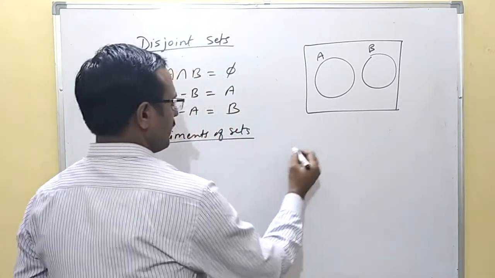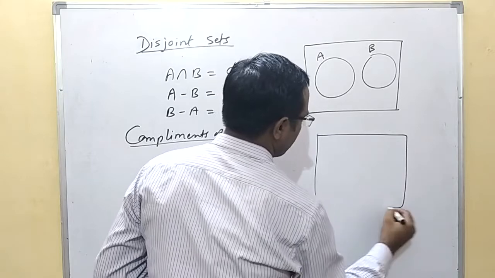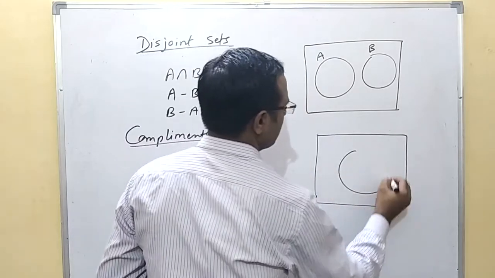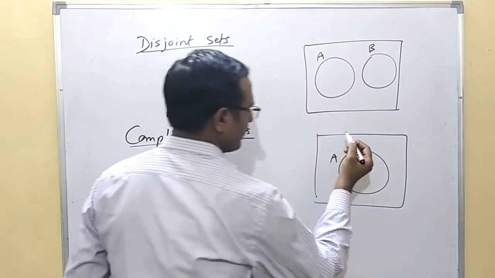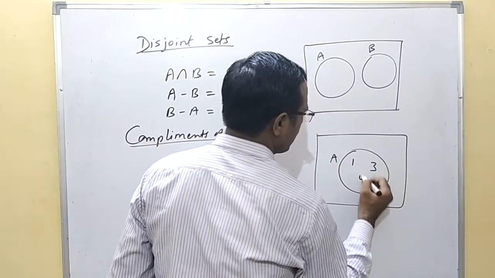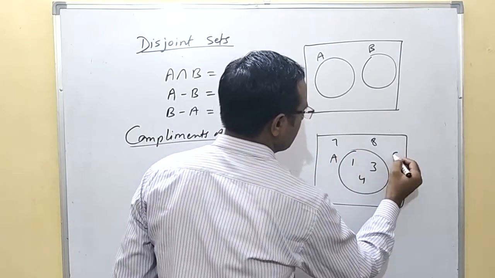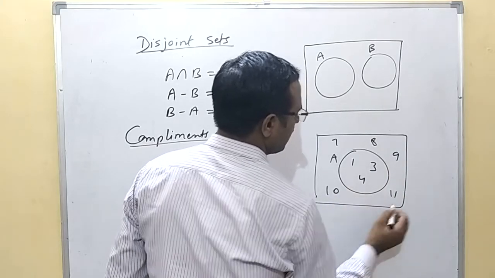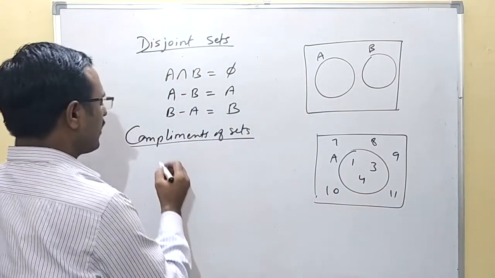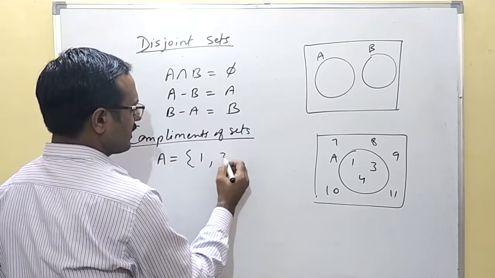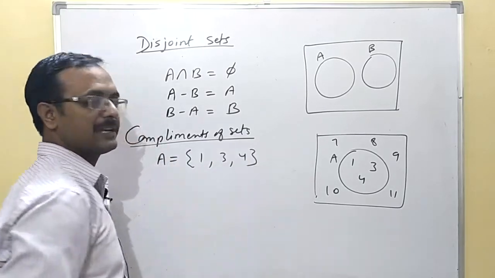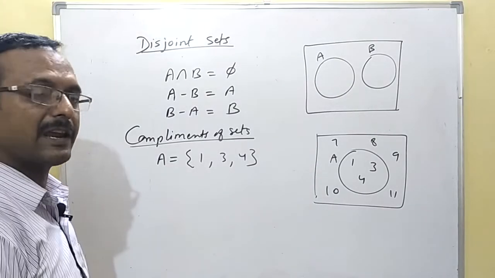Suppose you take a Venn diagram like this, this is the universal set and this is set A. If I write some elements in the universal set like 1, 3, 4, 7, 8, 9, 10, 11, then what will A be? The elements in A are 1, 3 and 4.